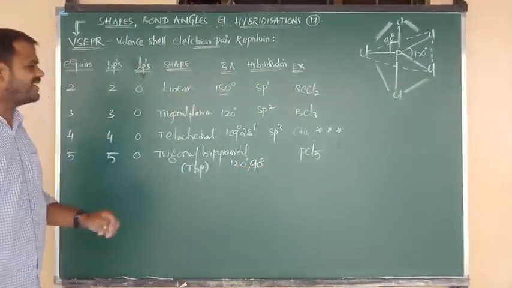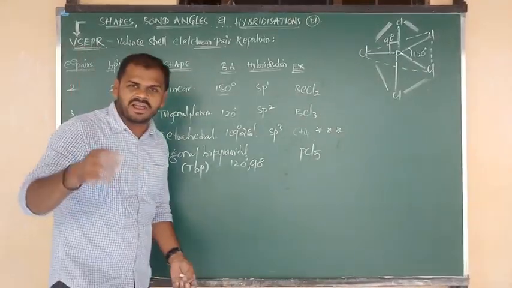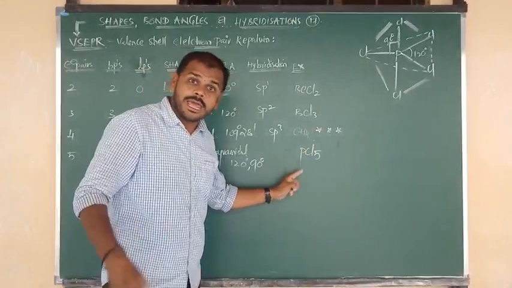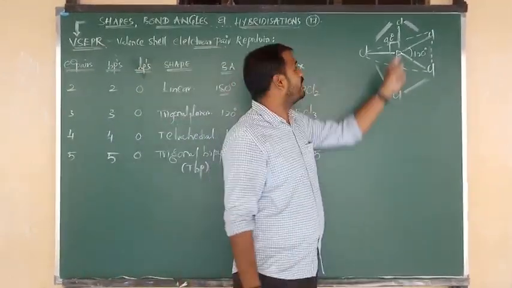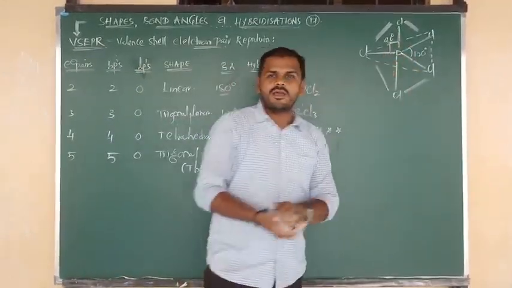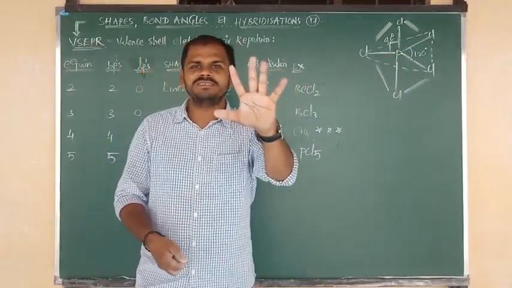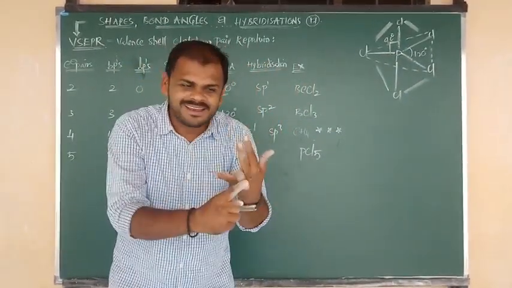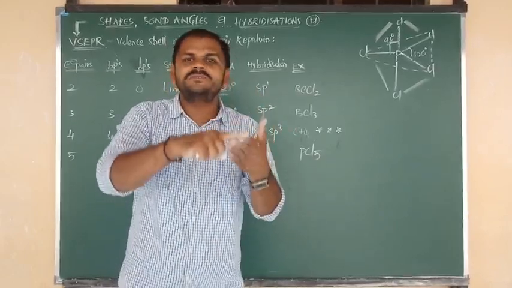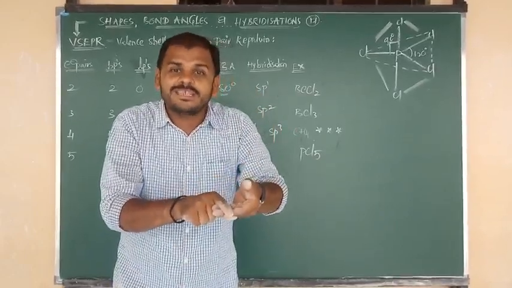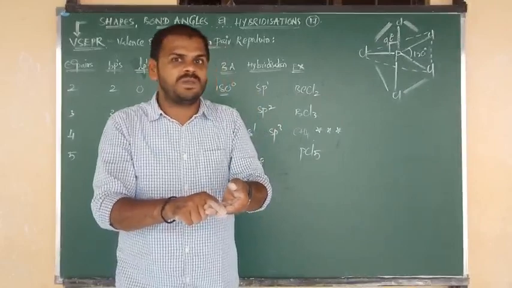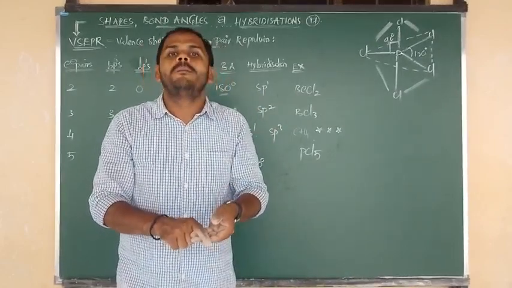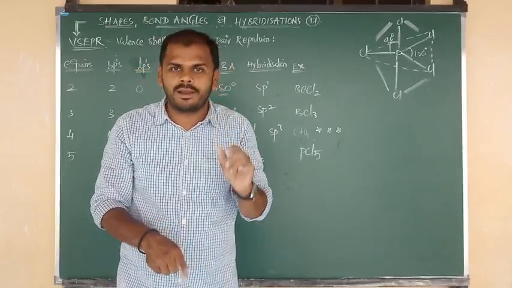Okay now beta? Good. Now what will be the hybridization of phosphorus in PCl5? In PCl5, around phosphorus, how many bonds are there? 5. 1, 2, 3, 4, 5. Now you count along with me. 5 bonds are there around phosphorus. sp1, sp2, sp3. After that, sp4? Don't say sp4 beta. sp4 hybridization is not possible because it should contain an unpaired electron.